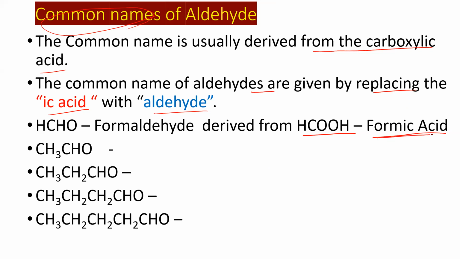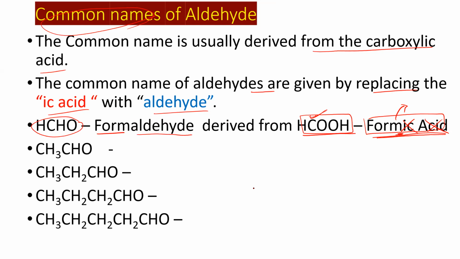So formic acid is the common name of HCOOH. From that formic acid only, formaldehyde is produced. We have to remove IC acid and add the word aldehyde afterwards. So form plus aldehyde.